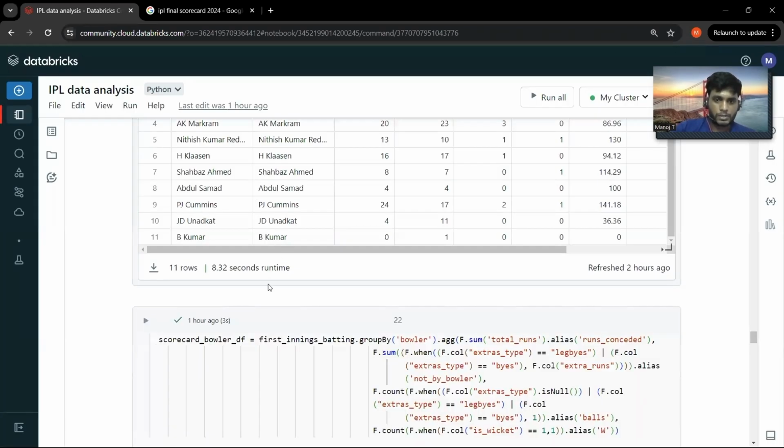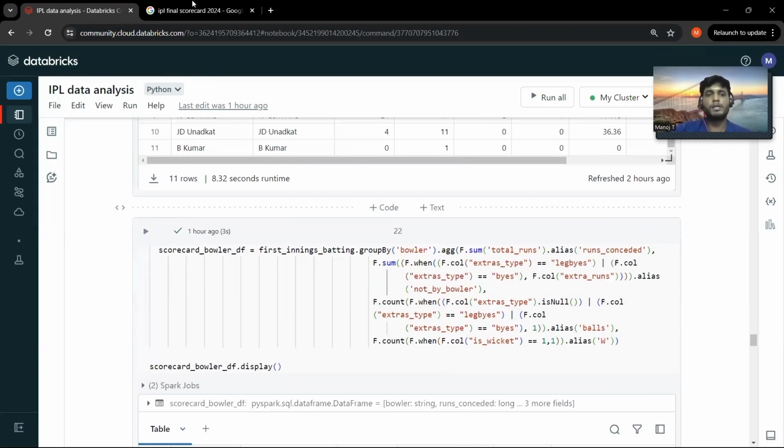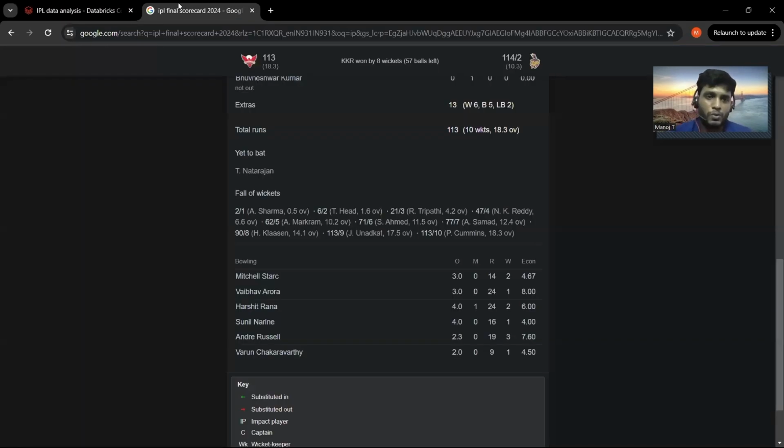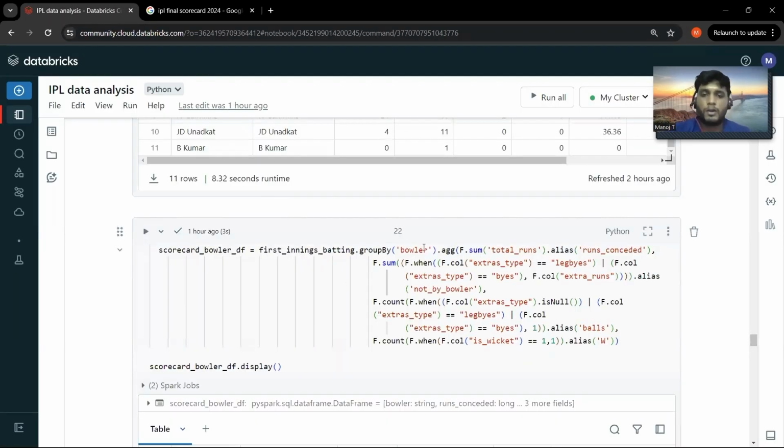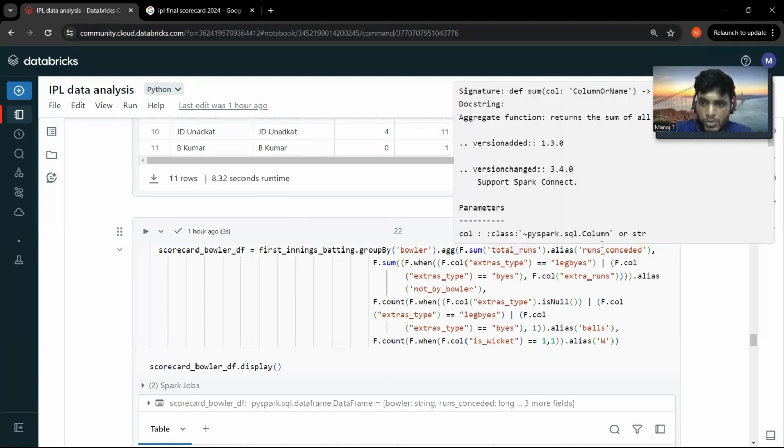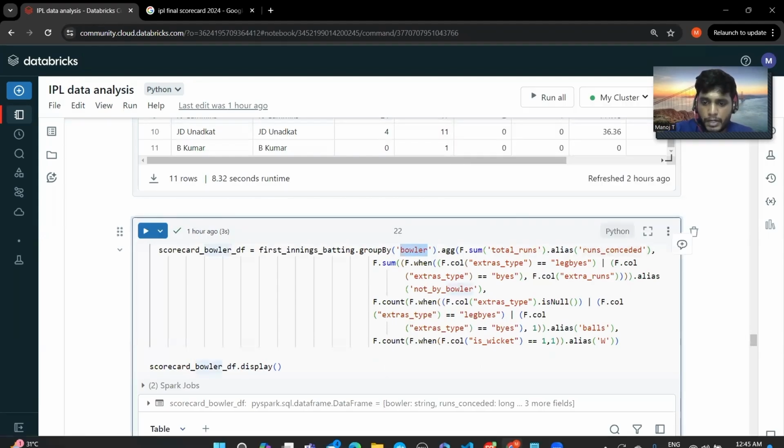Let me get to the dashboard. Since we have ball-to-ball deliveries, I will group based on the bowlers and get the total number of runs conceded by each bowler.